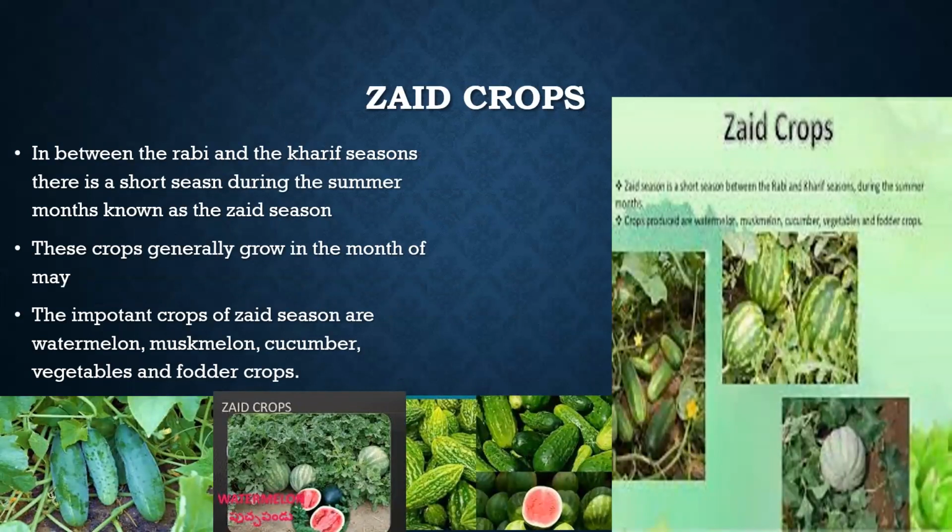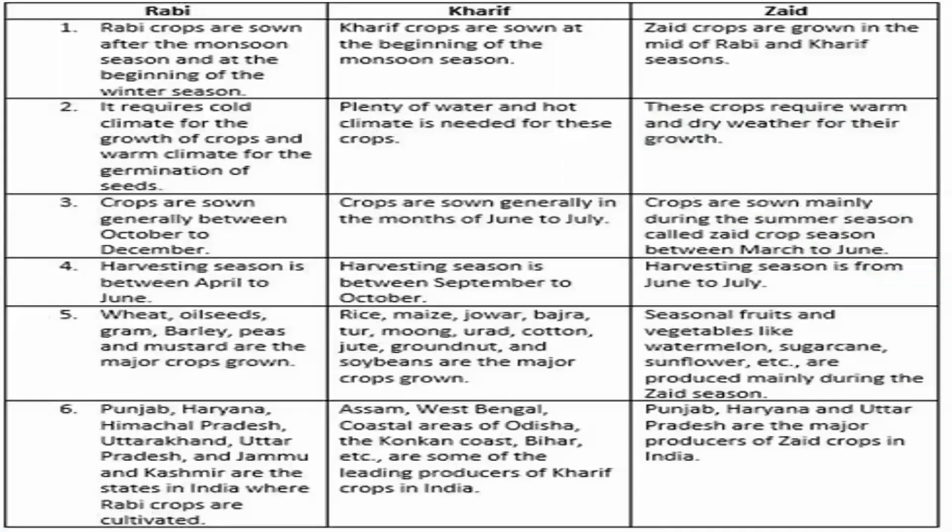Next, we have Zaid crops. You know that in between the Rabi and the Kharif seasons, there is a short season during the summer months, called the Zaid season. These crops generally grow in the month of May. Cucumber, muskmelon, watermelon, all types of vegetables, fodder crops, and sugarcane are also grown in this season. So based on the season, there are three types of crops: Rabi, Kharif, and Zaid crops.